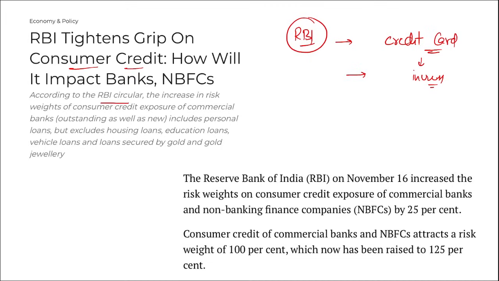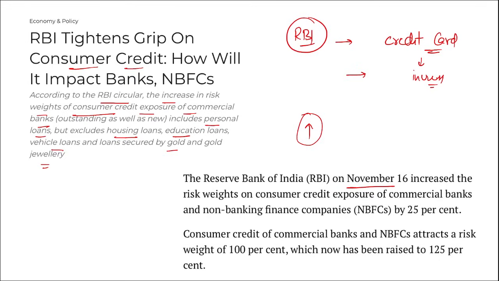Correct. According to the RBI circular, the increase in the risk weights of consumer credit exposure of commercial banks includes personal loans, but this will exclude your housing loan, education loan, vehicle loan, and loans secured by gold and jewelry. This step was taken by RBI because in the past we are seeing that the number of credit cards being issued by these banks has gone up significantly.